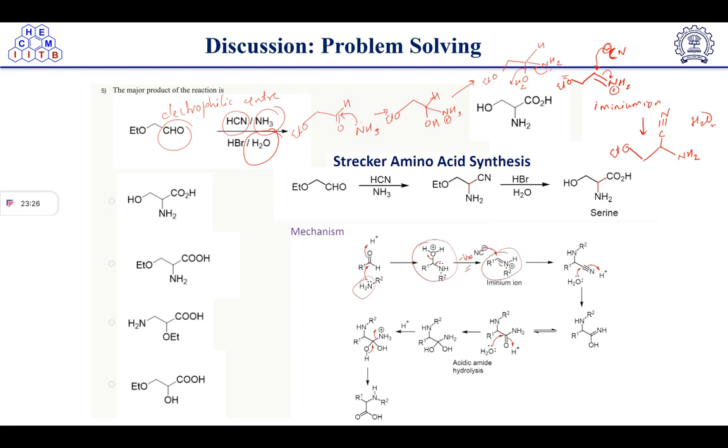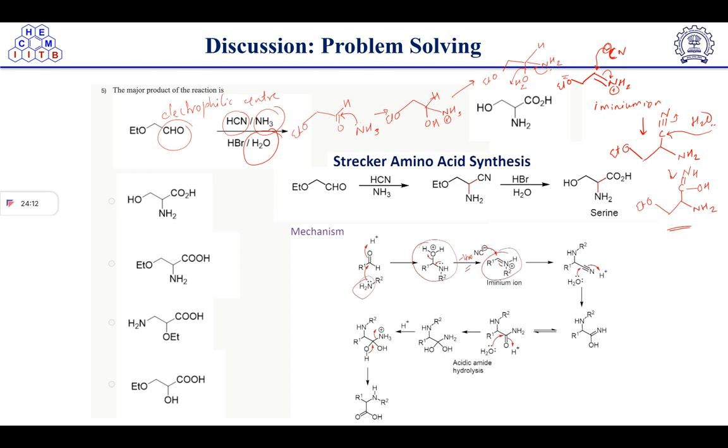So the oxygen of water will attack on this nitrile group carbon and it will open up, and we will get here NH2, and here... got it. So this nitrogen will take a proton from water, so it will become this intermediate.